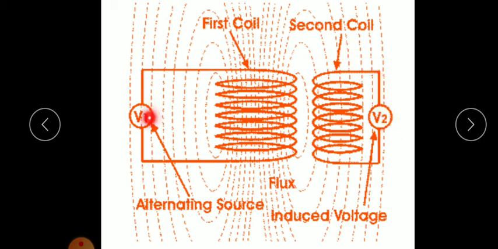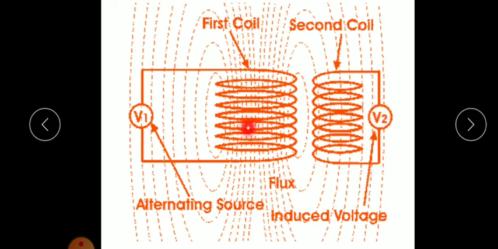So whenever an AC current passes through a coil, it produces a varying magnetic field, and this varying magnetic field causes an induced current in the secondary coil. This phenomenon is known as mutual induction.